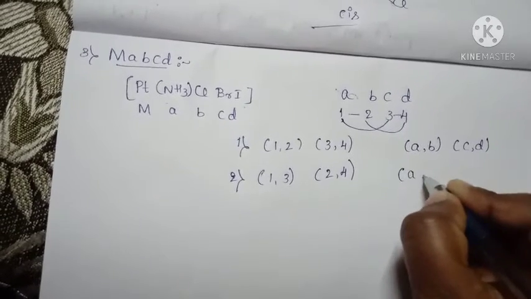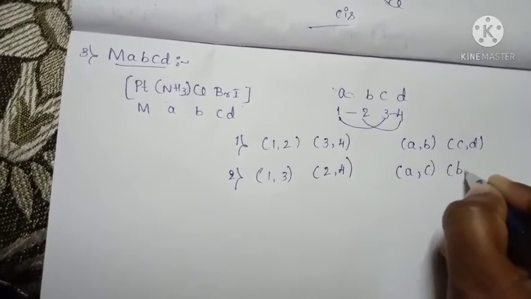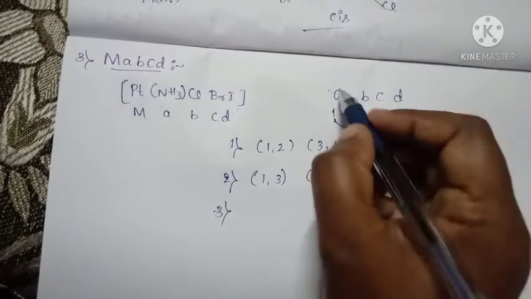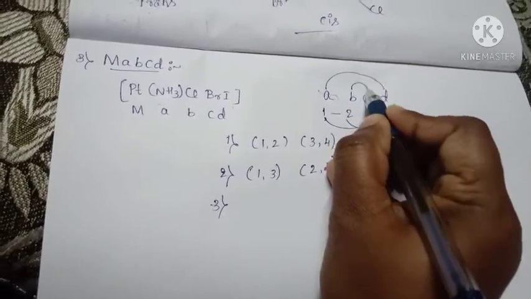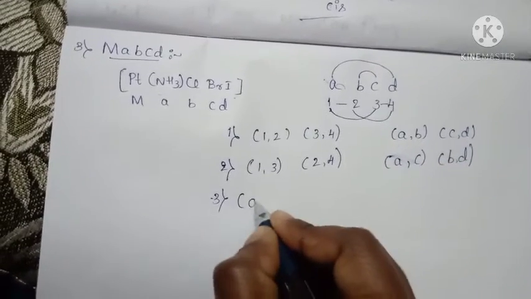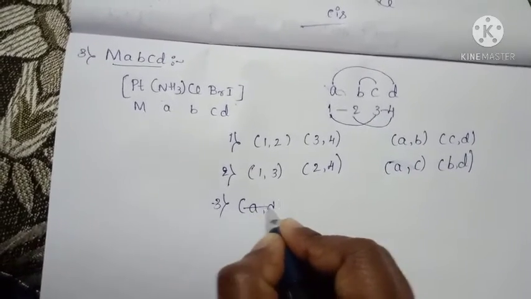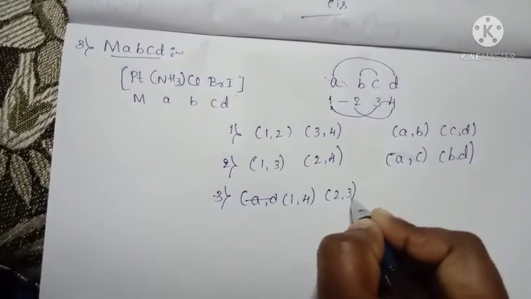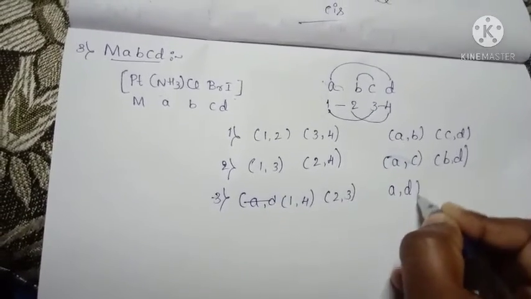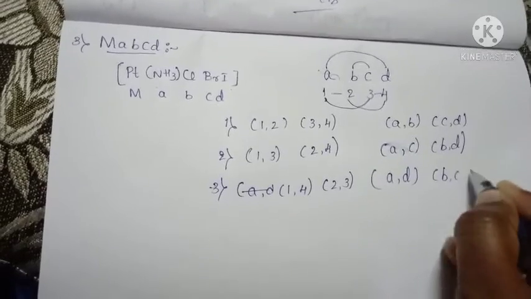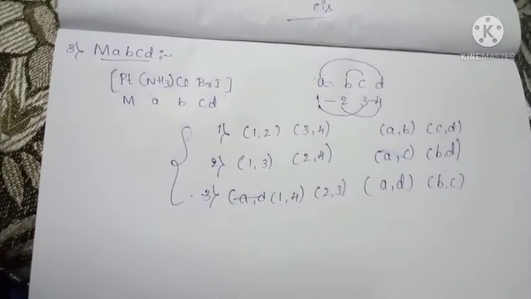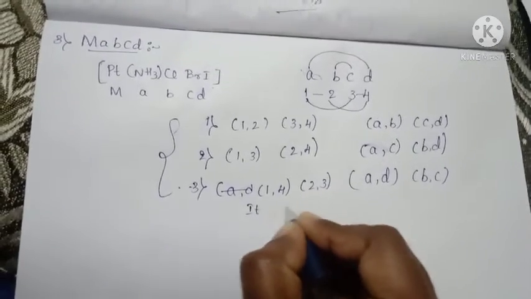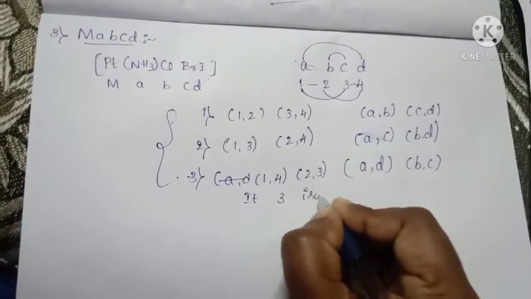It gives A, C, B, D. Then third one is 1, 4, 2, 3. In that, A, D and B, C. So here the 3 possible isomers are different. So it exhibits 3 isomeric forms.